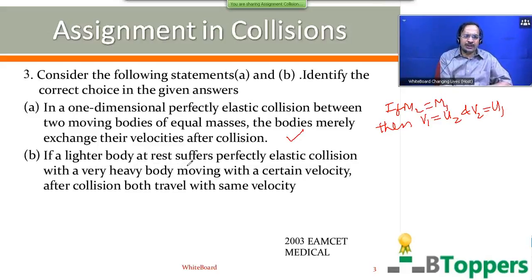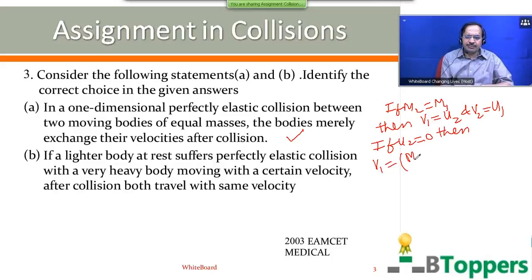Second statement, if a lighter body at rest suffers perfectly elastic collision with a very heavy body moving with certain velocity, after collision both travel the same velocity. This is not true. In one of the special cases I have discussed, if second body is initially at rest, then we can write V1 equal to (M1 minus M2) by (M1 plus M2) into U1.